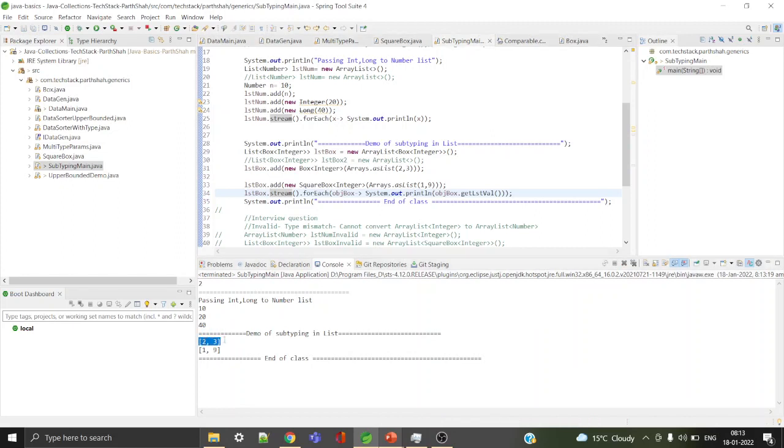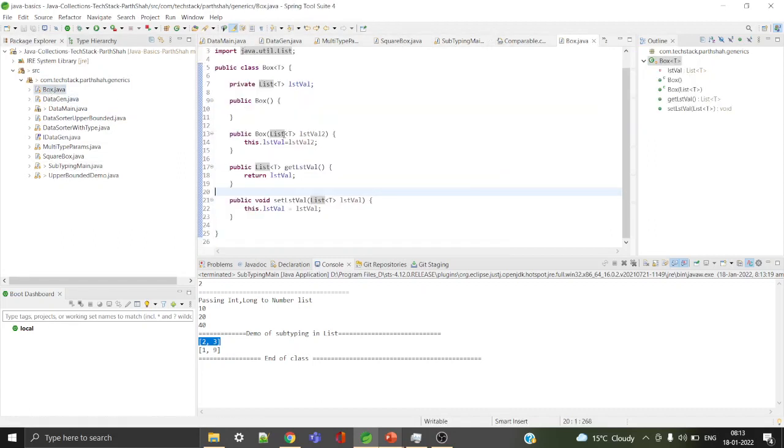So I just put 2, 3, which is a type of Box. The Box takes the integer list as an argument in a constructor, so I just create a Box object with strongly typed Integer, and it takes a List of T, so List of Integer as an argument. If I show you, the Box constructor takes List of T as an argument.